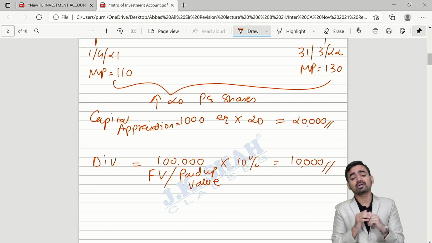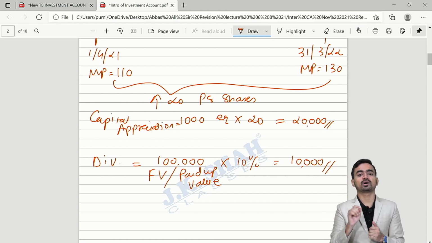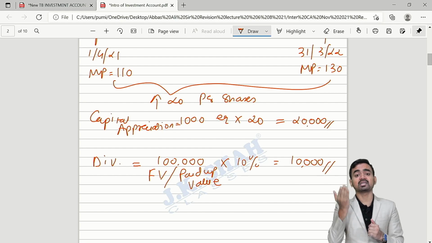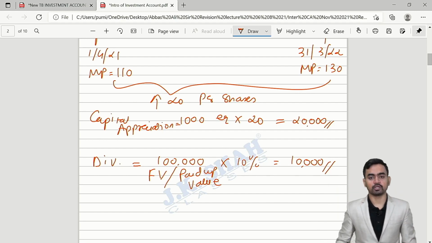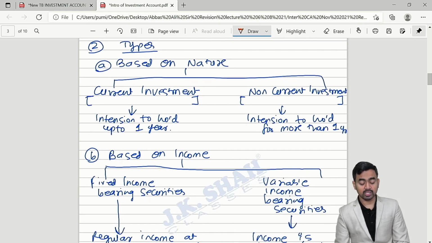When I acquired the share, at that time the cost was 1,10,000, but now after 1 year my investment value is 1,30,000, that is an increase of 20,000. That is known as what? Capital appreciation. I hope the meaning is clear in your mind. Now the next second point of discussion is types.